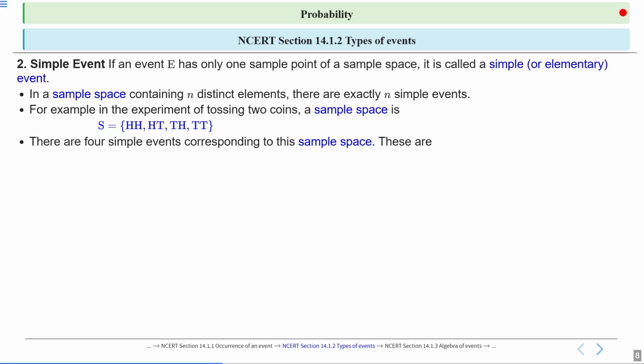These are E1 equal to {HH}, E2 equal to {HT}, E3 equal to {TH}, and E4 equal to {TT}. So E1, E2, E3, and E4 are simple events. Clear? If an event E has only one sample point of a sample space, then that event is called a simple event. Clear?